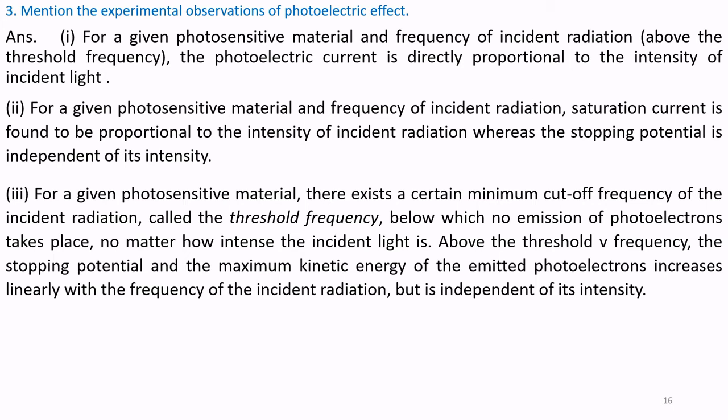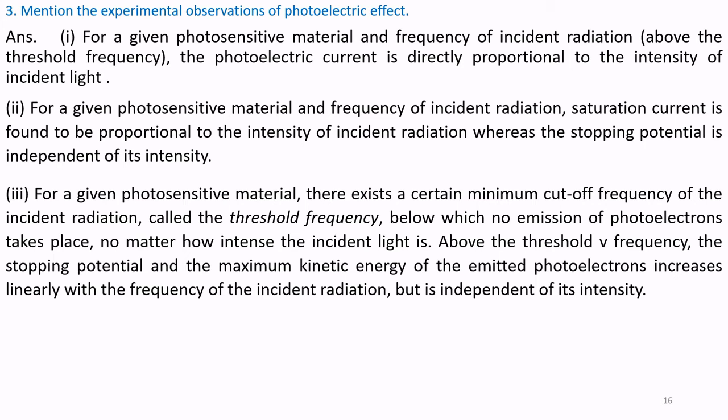For a given photosensitive material, there exists a certain minimum cutoff frequency of the incident radiation called the threshold frequency, below which no emission of photoelectrons takes place, no matter how intense the incident light is.